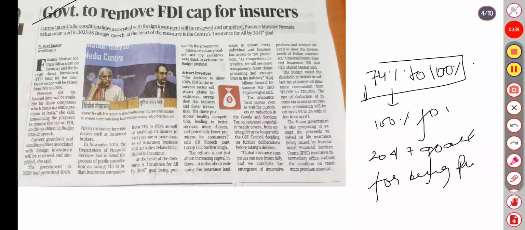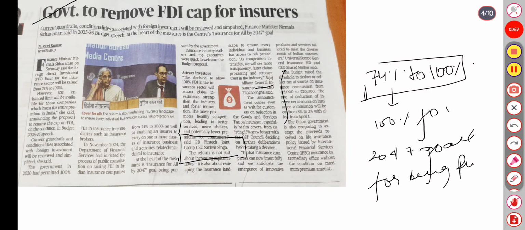For the PV FinTech Joint Group CEO Sarveer Singh, the reform is not just about flows, it is about refreshing the insurance landscape to ensure every individual and businessman can access risk protection. The Bajaj Allianz General Insurance MD and CEO Tapan Singh said.